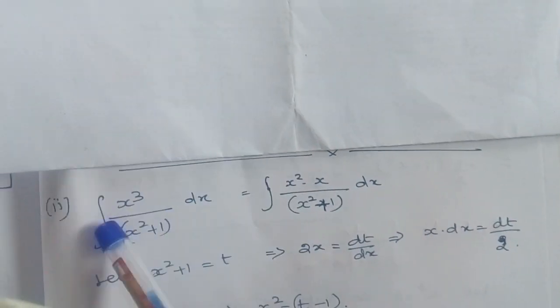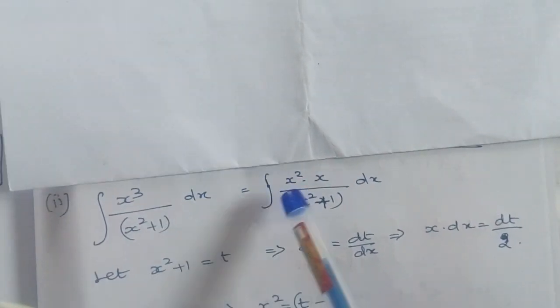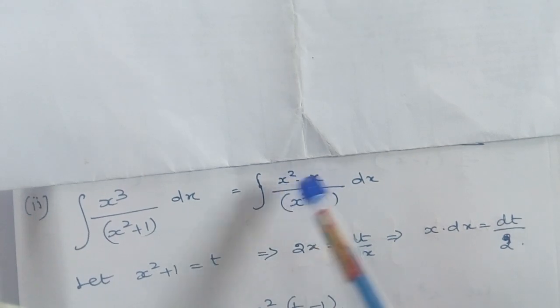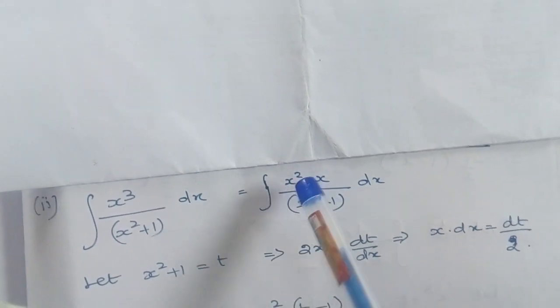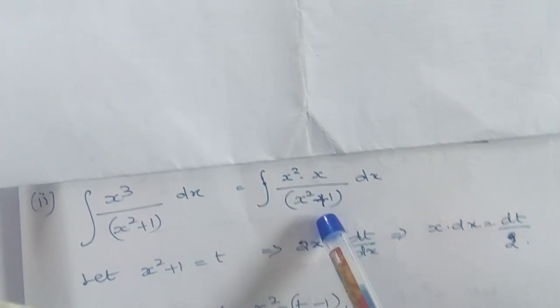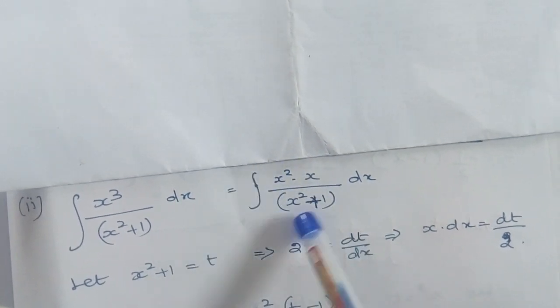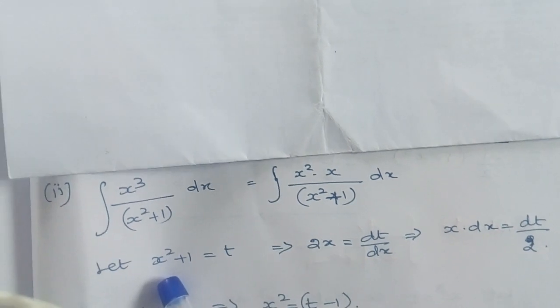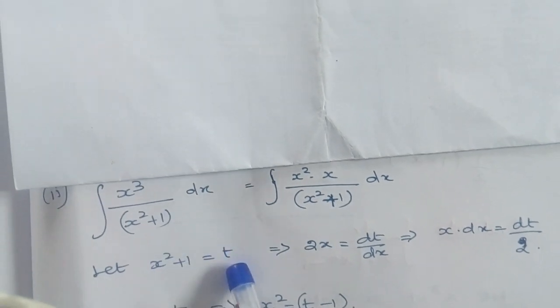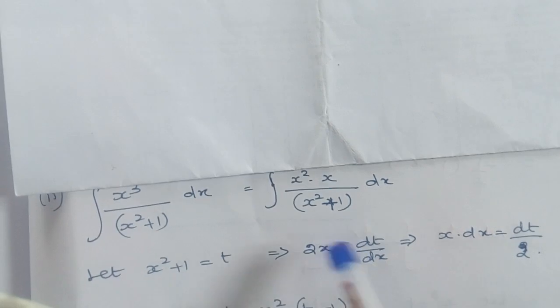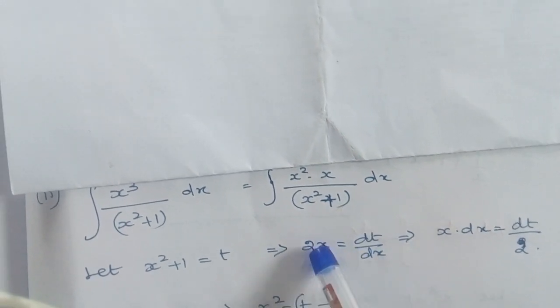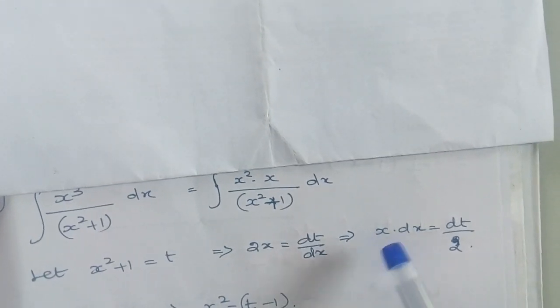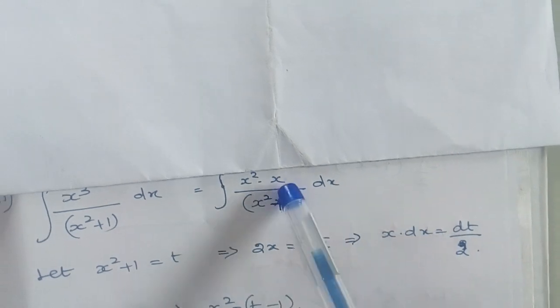Integration of x cube divided by x square plus 1 dx is equal to, this can be written as x square into x divided by x square plus 1 dx. Now you know why I write like this, because we know that in the composition function the first function should be taken as t. So we are taking x square plus 1 as t. When we take the derivative on both sides, we get 2x is equal to dt by dx. This dx can be transferred to the opposite side, and the 2 can be brought down. Now x dx is equal to dt by 2.